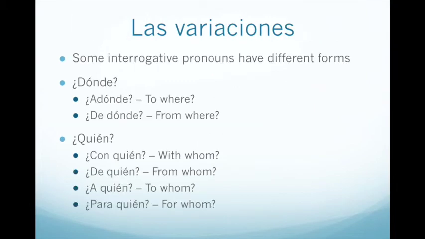Some interrogative pronouns, like I said, have different forms. Dónde has variations. A dónde means to where, and de dónde means from where. So for the question, ¿a dónde vas? We know that vas is the tú form conjugation of the verb ir, meaning to where are you going. ¿De dónde eres? is from where are you, or where are you from. Notice how the prepositions a and de come before the interrogative pronoun. Quién has many variations. Con quién, de quién, a quién, and para quién all mean with whom, from whom, to whom, or for whom.